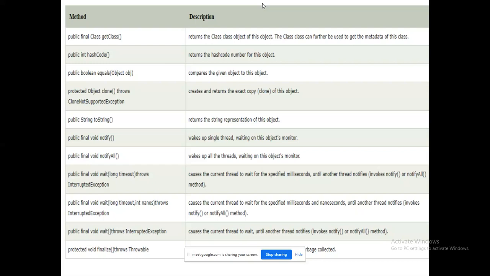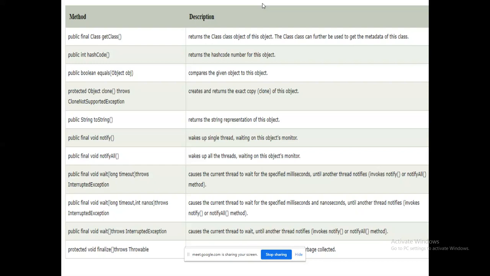I will tell you the classification where these methods will come. By that, we will visualize in the later stages. So, getClass. Okay, getClass means it is ready to give me what all the contents of the class are, what all the variables are there, what all the methods are available in the class. I am able to get it.